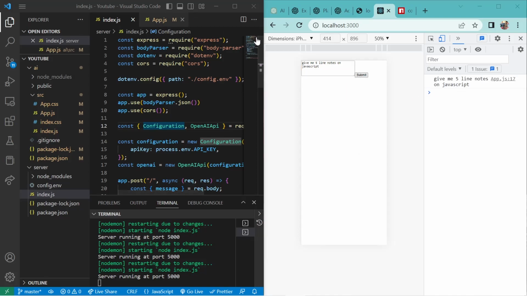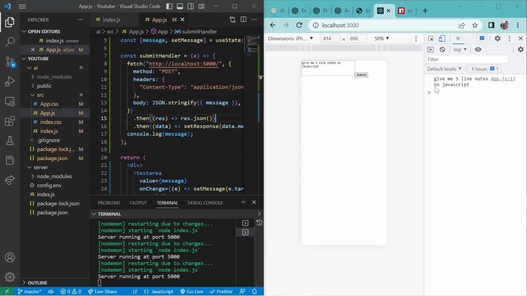Our log message is successfully logged on the console, and let's wait for the response. It's taking quite some time. Few more seconds, guys. Let's do a countdown of 5, 4, 3, 2, 1, and here it is.